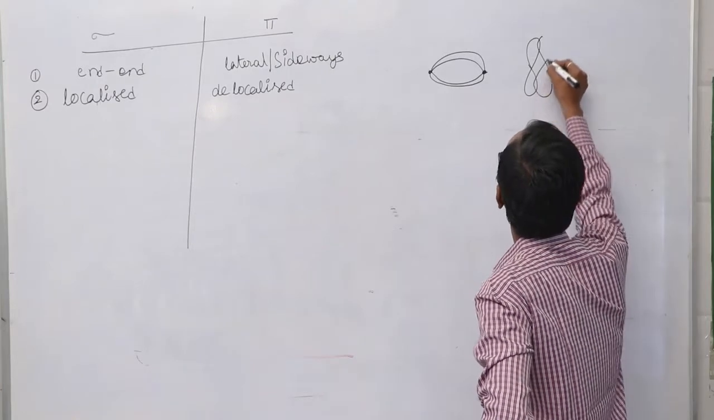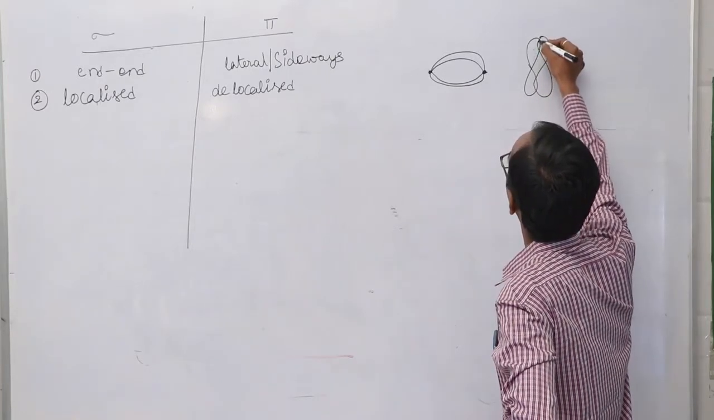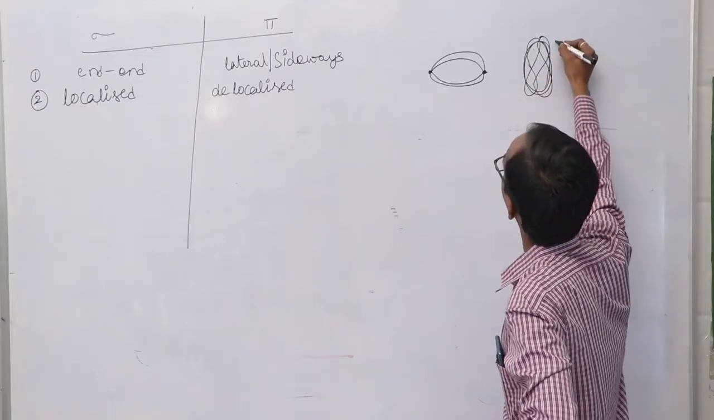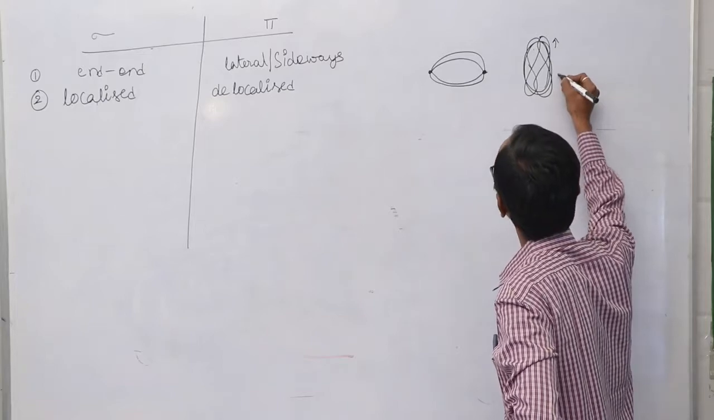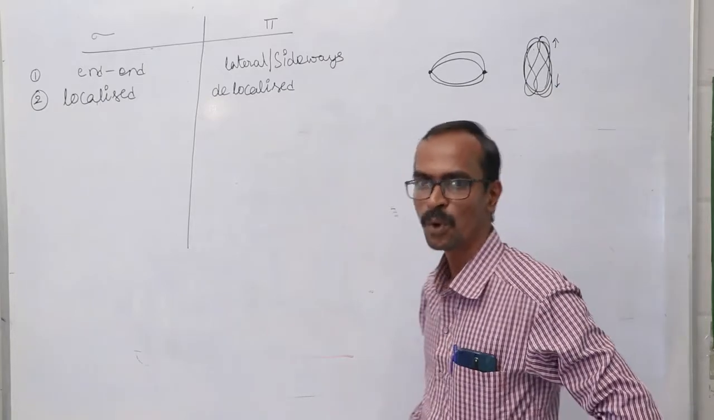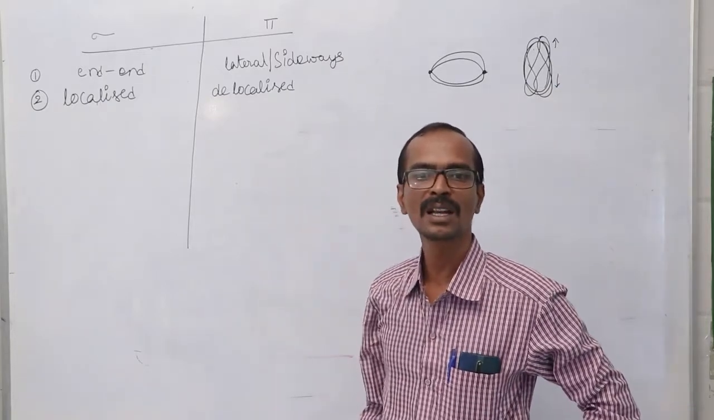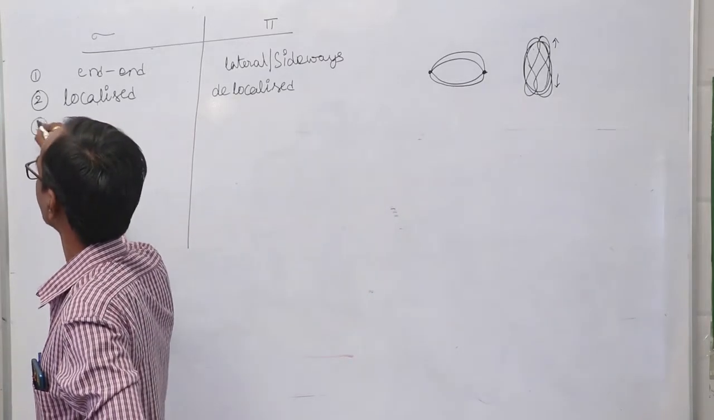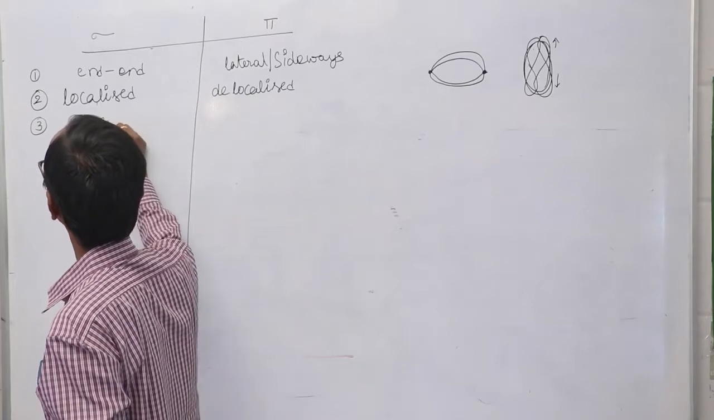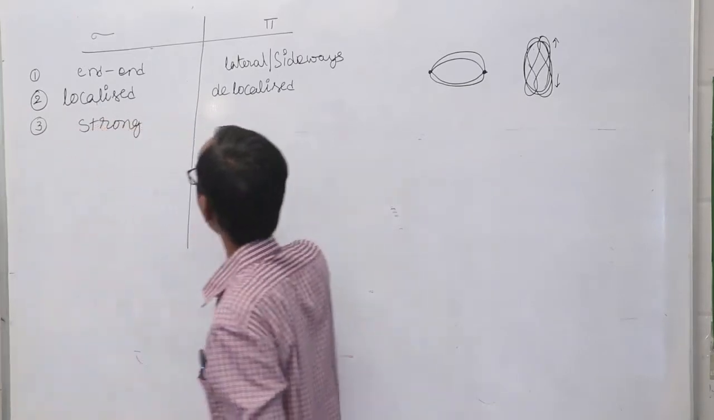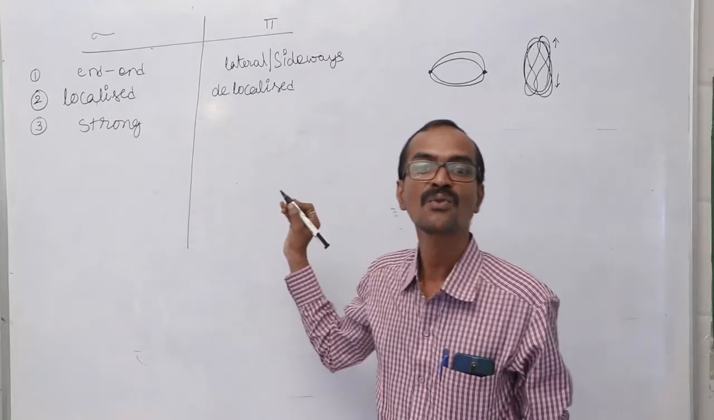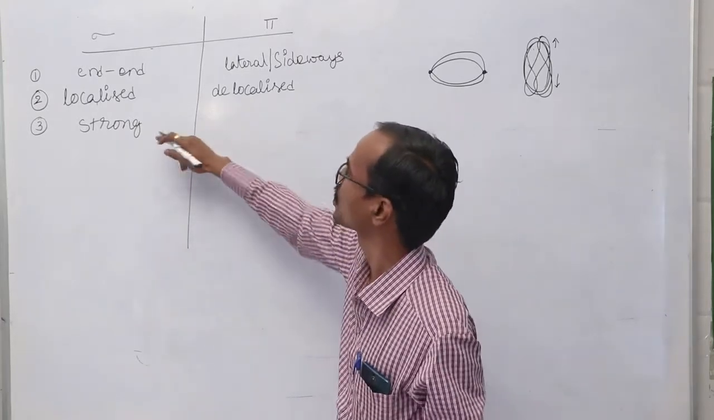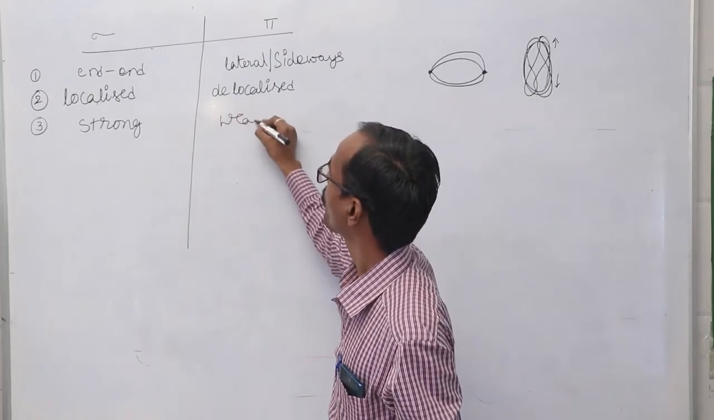Simply, the electrons which are involved will revolve around the nucleus. Sometimes they might be present in the top lobes, and sometimes in the bottom lobes. So that is called a delocalized bond. And as I already told, based on strength, a sigma bond is a strong bond and a pi bond is a weak bond.